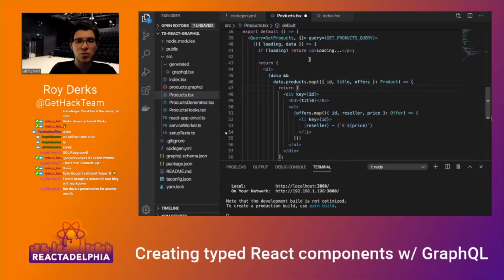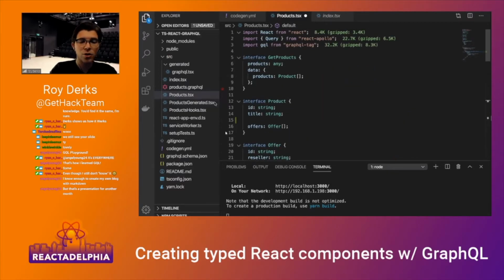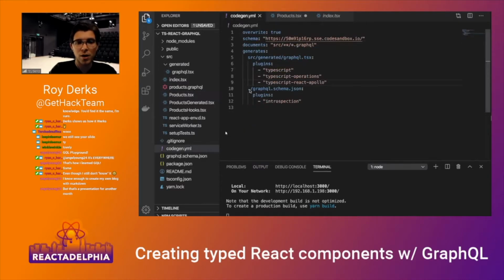But like I told you, it's really hard to generate types every time you need to do something. So I'm going to show you some optimizations with Graphical Code Generator on how to create those types. In here I've got my setup for Graphical Code Generator, and I have to define where it can find my schema. This can be any GraphQL server that you're using. Even GitHub has an open GraphQL server, so you can actually use the GitHub schema to create types from it, which is pretty cool.